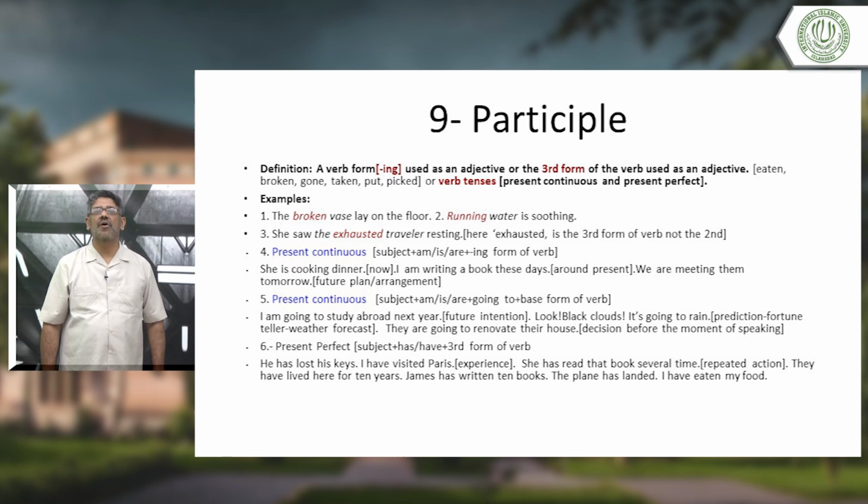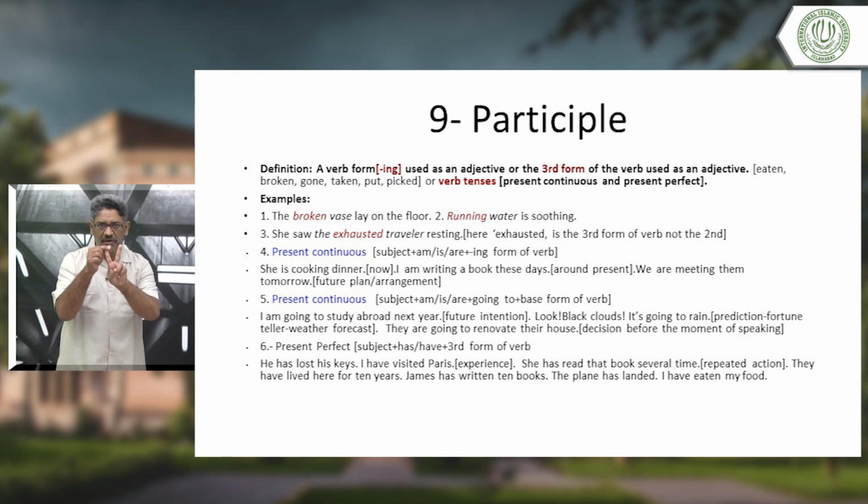Or verb tenses, present continuous and present perfect. You see, again definition. Now try to understand. A verb form, ing, used as an adjective, or the third form of the verb used as an adjective.